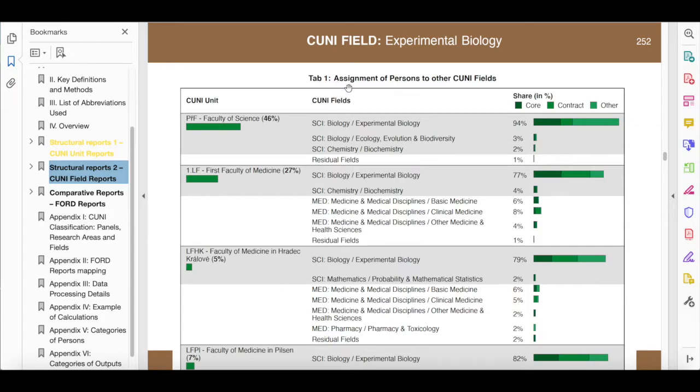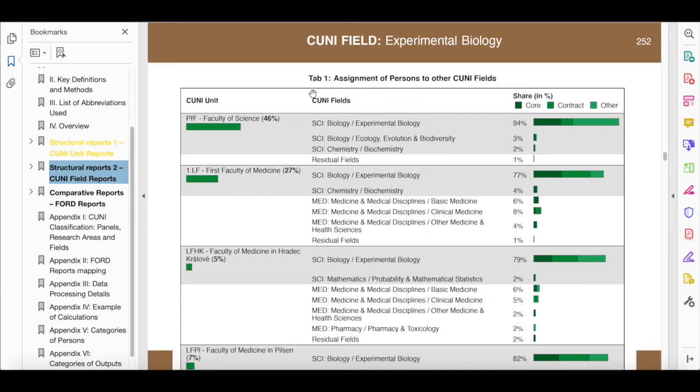Table 1. Assignment of persons to other CUNI fields. This table shows the extent of the multidisciplinary focus of researchers self-assigned to experimental biology. For each unit with more than 10 persons self-assigned to experimental biology, this table provides a list of CUNI fields to which the unit's personnel assigns themselves. Recall that in the data system, each person can be self-assigned to up to 3 different CUNI fields, and therefore,